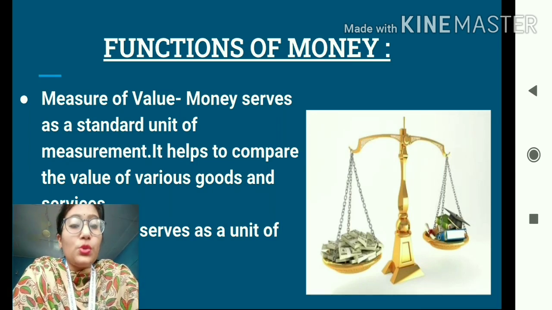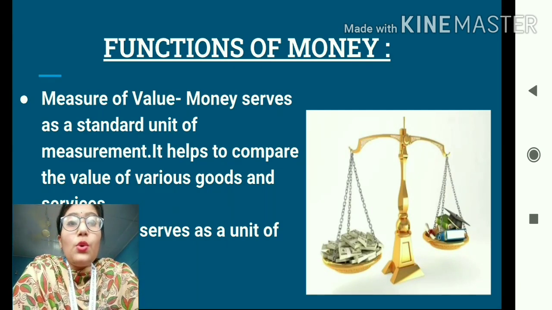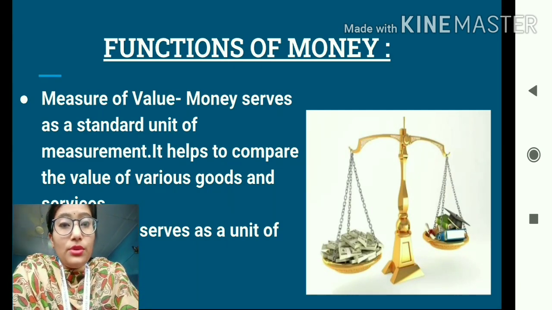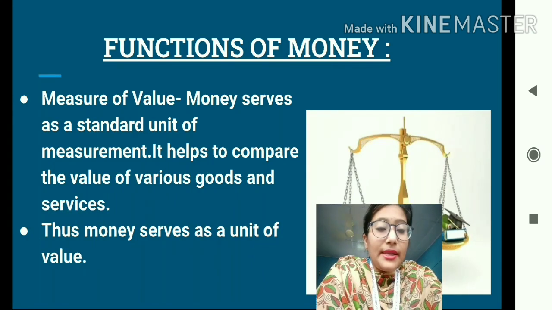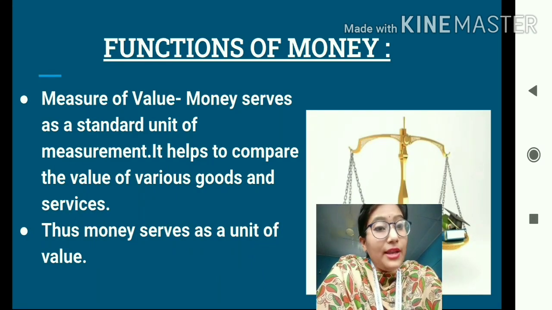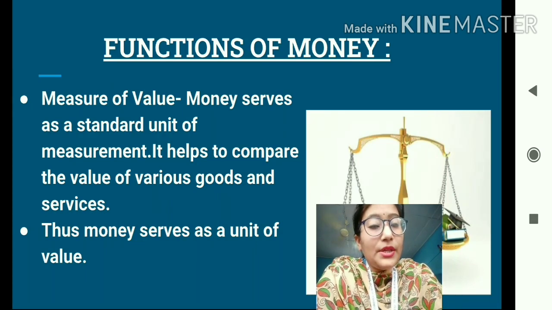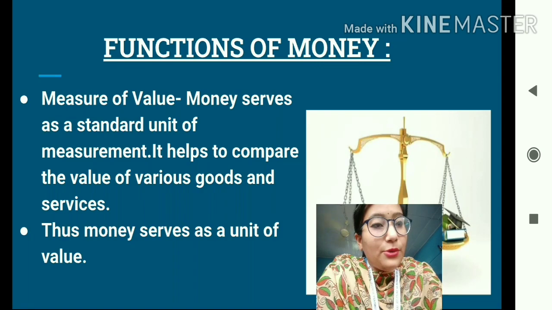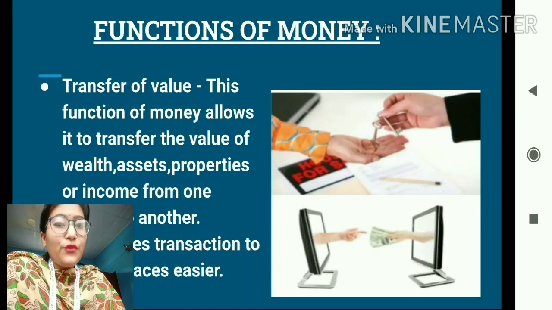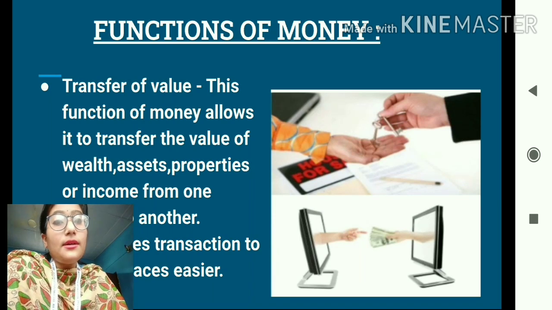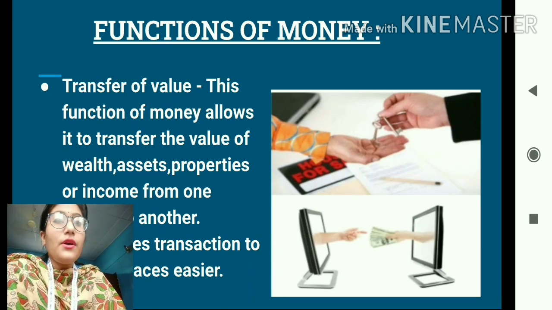Money is used to compare things. So money serves as a standard unit of measurement. By using money, we can compare the value of various goods and services. So the third function that money serves is measure of value. The fourth important function of money is it acts as a transfer of value.